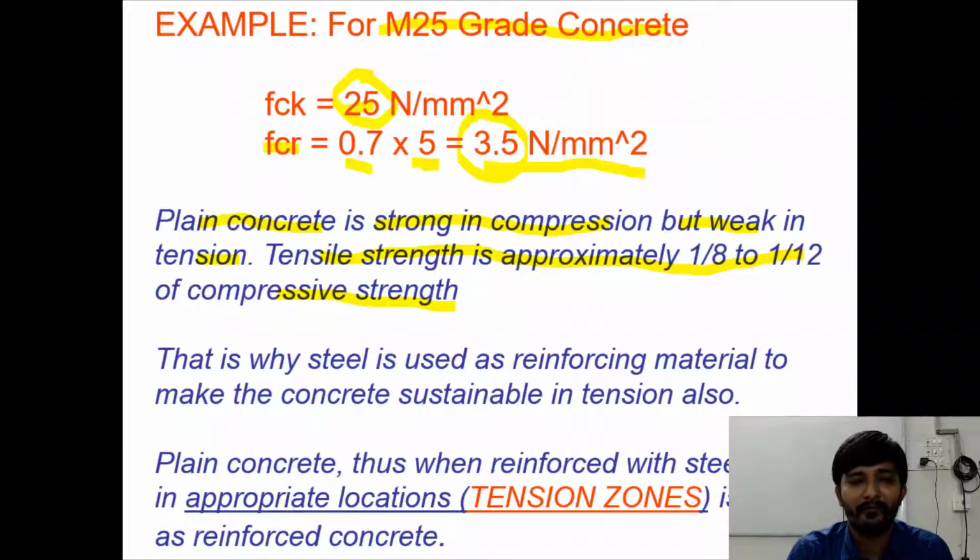That is why steel is used as reinforcing material to make the concrete sustainable in tension also. This is the reason that our concrete is weak in tension. That is why we are providing reinforcing steel to increase the tension carrying capacity of a member overall. Plain concrete, thus, when reinforced with steel bars in appropriate location, mainly in the tension zones, is known as reinforced concrete.